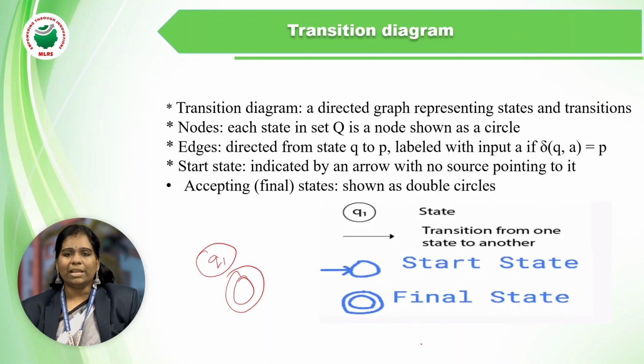In the transition diagram, the state should be enclosed with a single circle. One state to another state uses an arrow mark. Before the first state we use an arrow mark, which is known as the initial state. The double circle represents the final state.